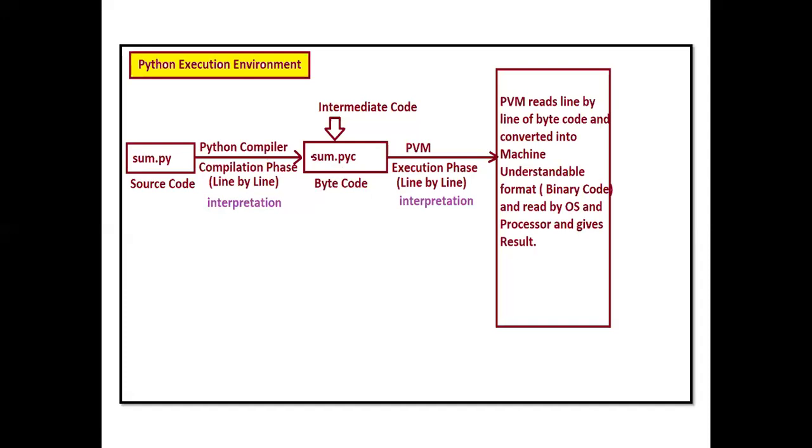It will read the bytecode, not the source code, and convert it into machine understandable format. That is binary code, which is read by the OS, and finally it gives the result. The result will be displayed as a user-friendly message, not in binary code, so that we are able to understand it.